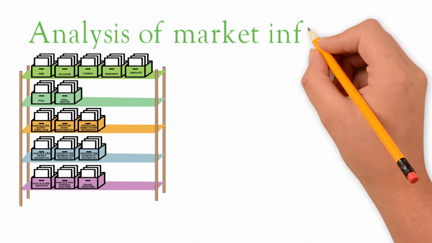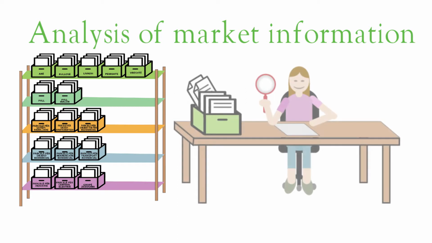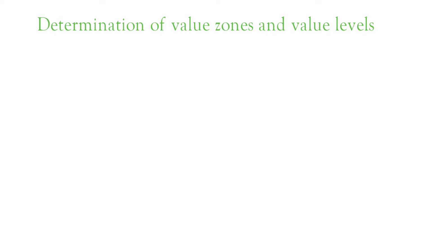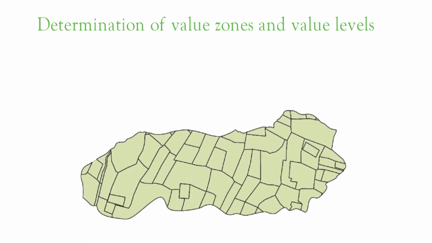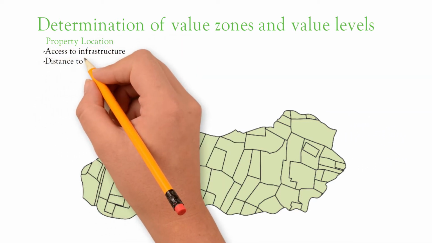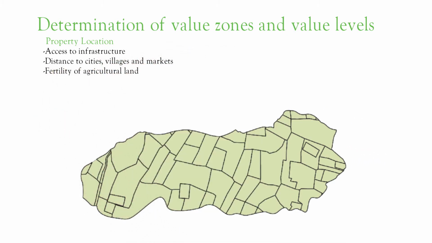After this, the market information is analyzed. Each value category is analyzed separately to determine the market value of parcels in that specific value category. After analyzing the market, it is time to determine value zones and value levels for each value category. The reason for determining different value zones with different value level is that market value can differ due to location. Certain areas are more popular than others. For example, prices might be affected by access to infrastructure, distance to cities, villages and markets, fertility of agricultural land,